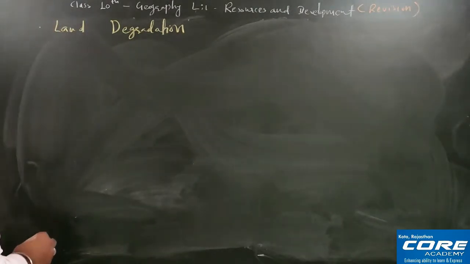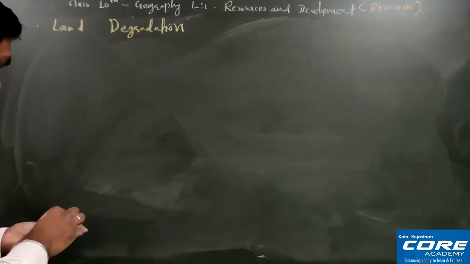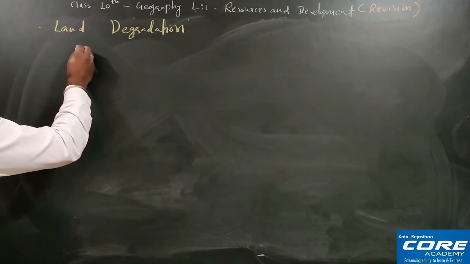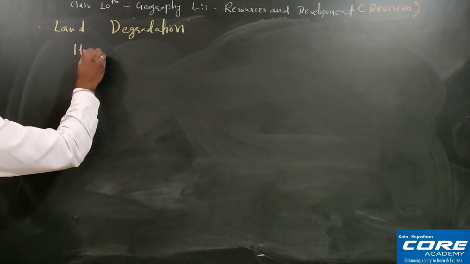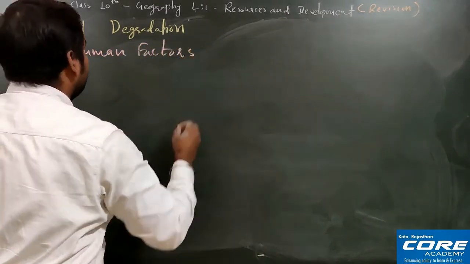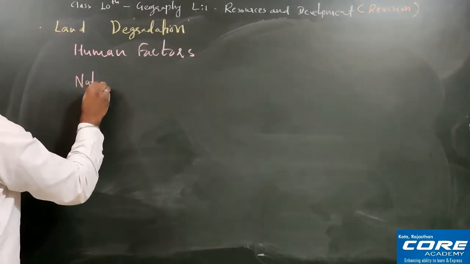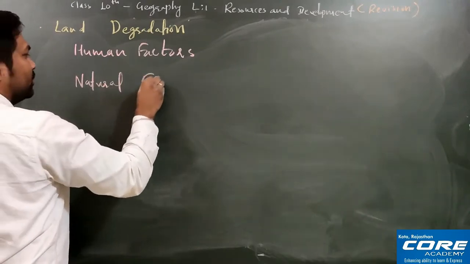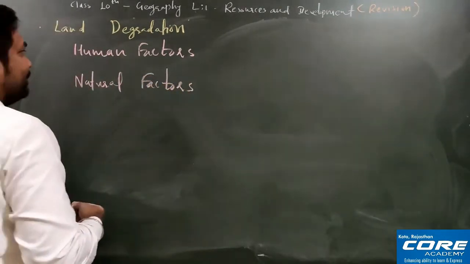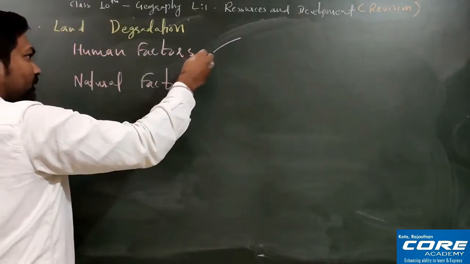So here the first very important point that we must clear is that land degradation can take place because of two factors: because of the human factors and because of the natural factors. Okay, human factors and natural factors. Fine. So what can be the human factors? So first of all, human factors can be such as